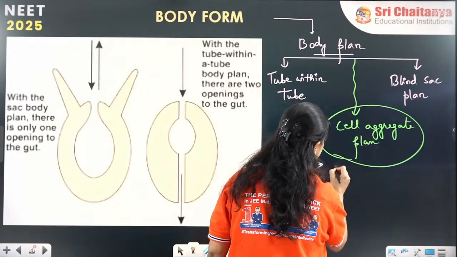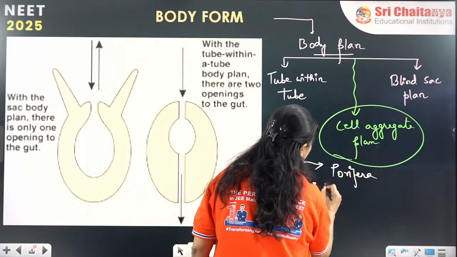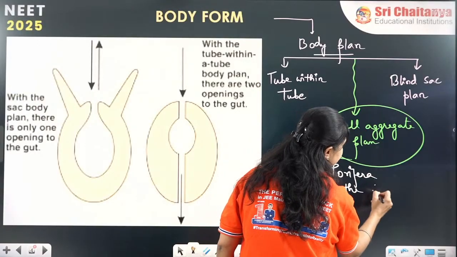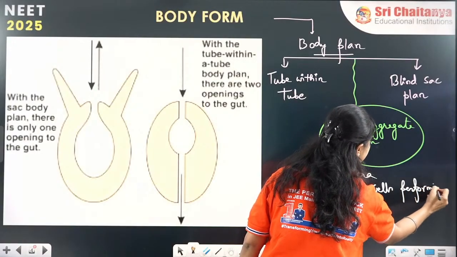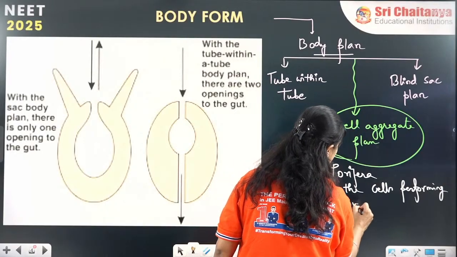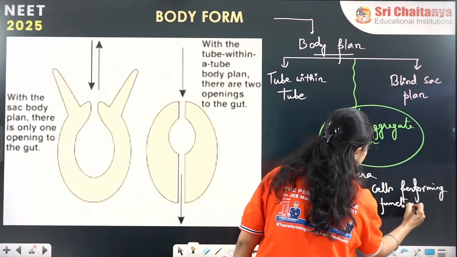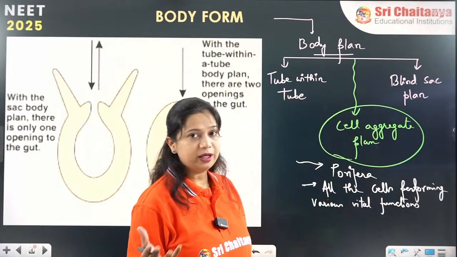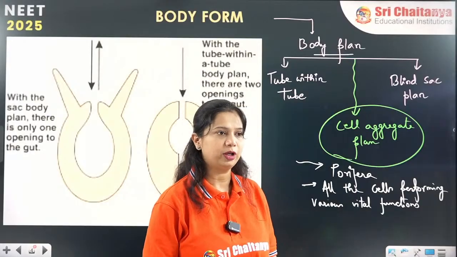The cell aggregate body plan is present in poriferans, where all the cells perform various vital functions. Since the cells are performing different functions, it is called the cell aggregate body plan.